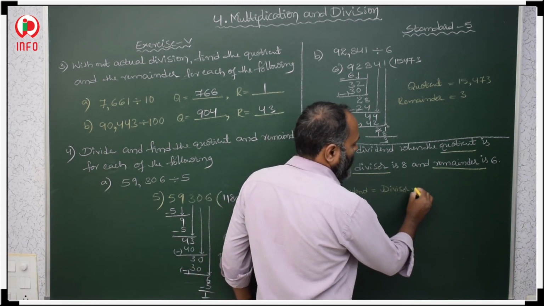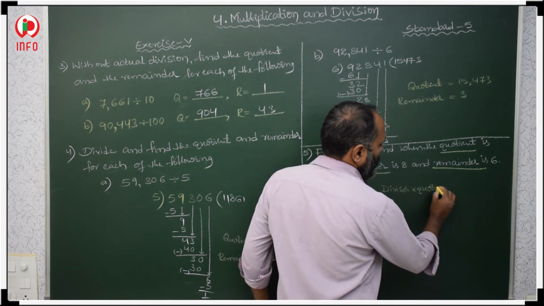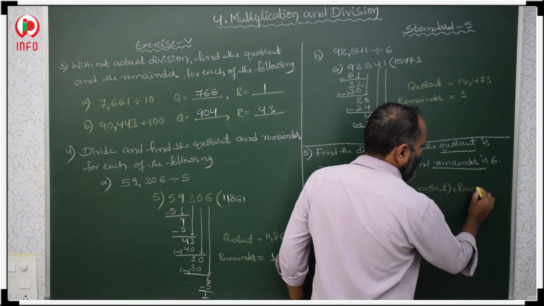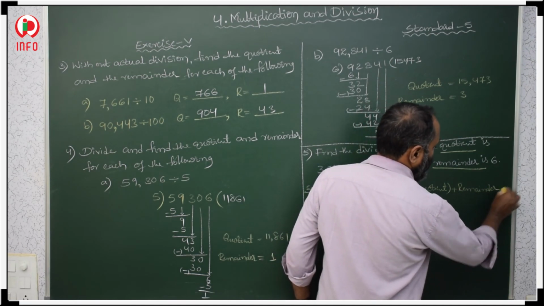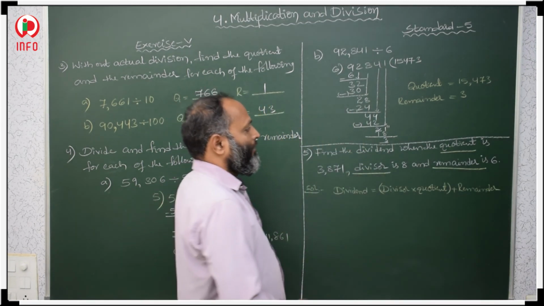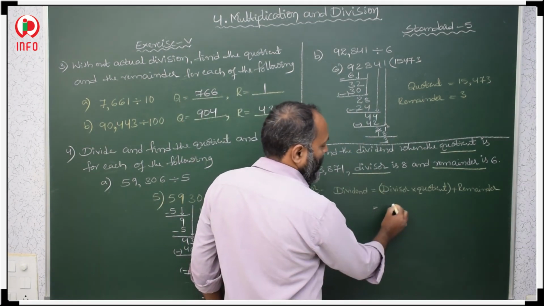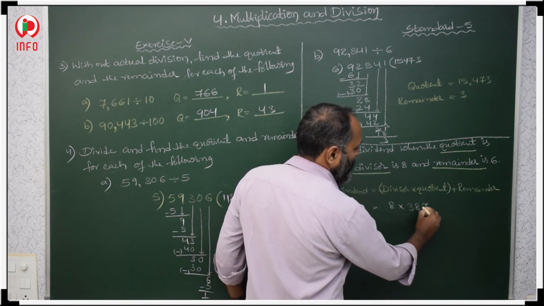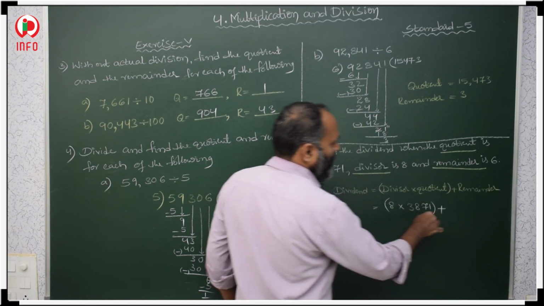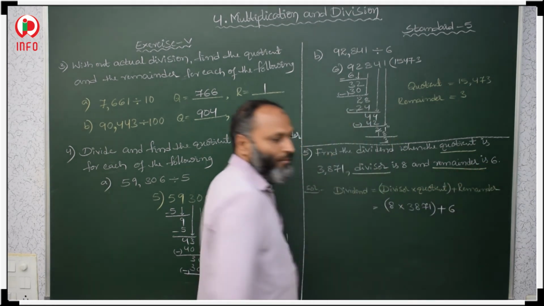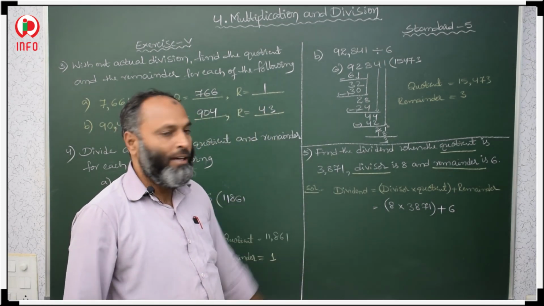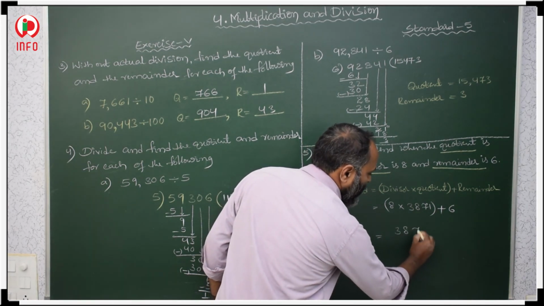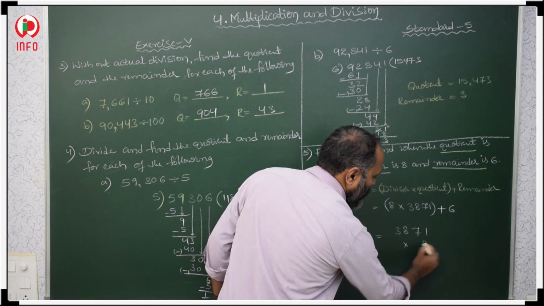divisor into quotient plus remainder. Then divisor, what is our divisor? Divisor is 8 into, what is our quotient? 3871 plus, what is our remainder? Then you will get the dividend. Now 3871 is multiplied with 8.